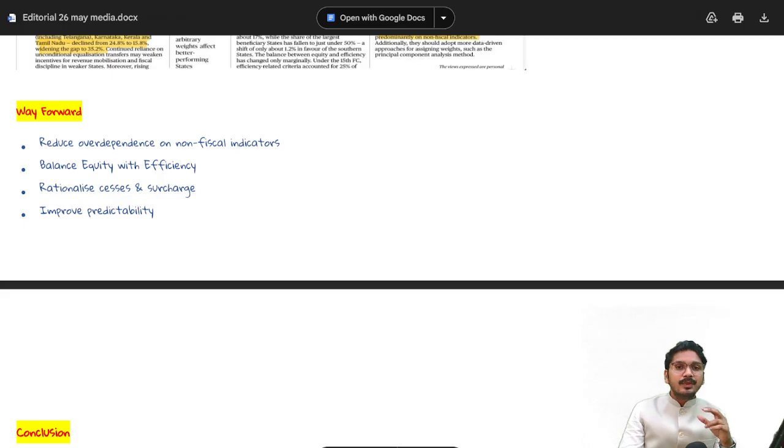Third would be the rationalization of cess and surcharge. As we were speaking earlier, the surcharge now constitutes around 15%, which the states don't have any access to. Therefore, the article requests the government and the Finance Commission to look at the fact that they either reduce the surcharge to 8% or include states in that surcharge pool also.